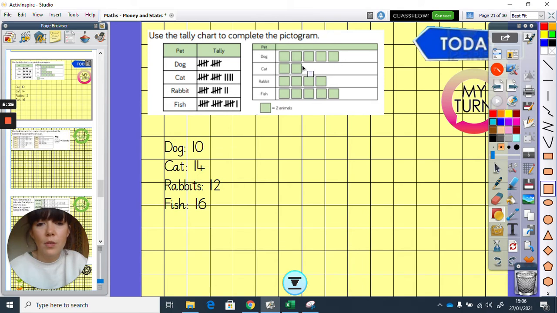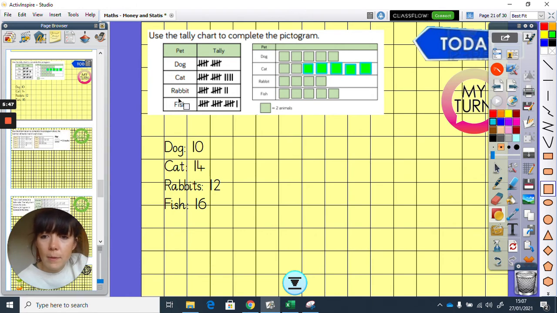So 2, 4, 6, 8, 10, oh that's a bit big, 12, 14. There we go, so we've added in the extra ones we need, and I counted up in 2s just to check, and now it equals 14.